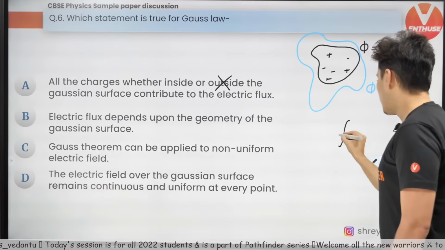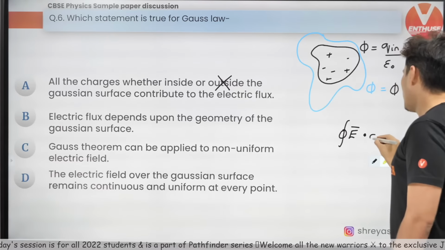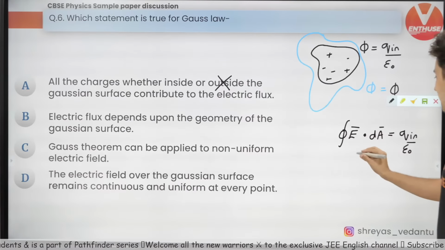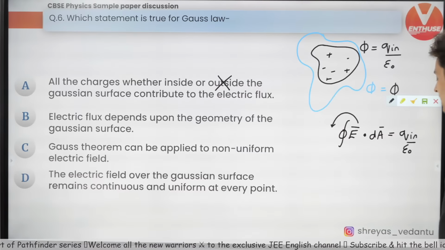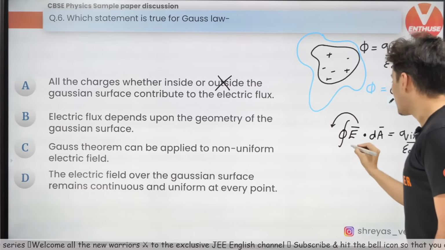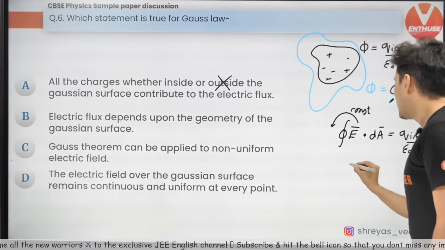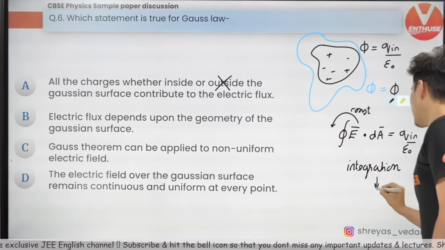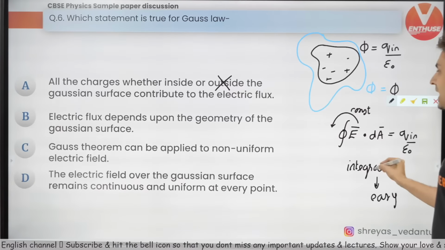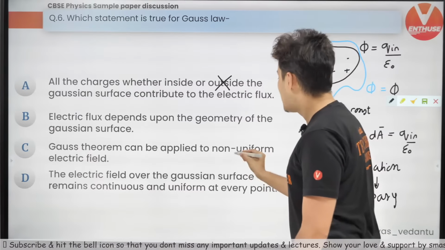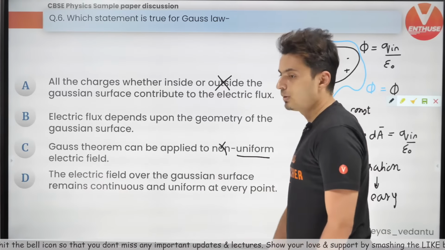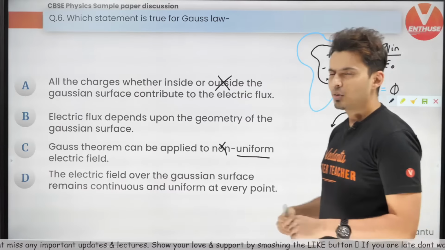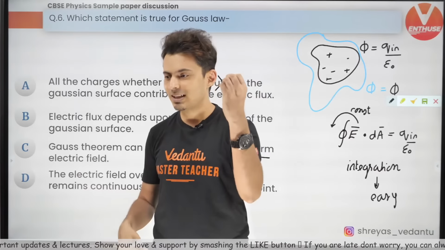Now when you apply Gauss's law, E vector dot dA vector is Q in by epsilon naught. Every time you derive it, you would have seen the electric field comes outside because it makes it easy. It is constant and it makes the integration easy, so you just have to integrate area. So you usually apply Gauss theorem when there is a uniform field, not a non-uniform field. You would have seen that E always comes outside, and then you don't have to actually integrate, you just multiply it with the area term.